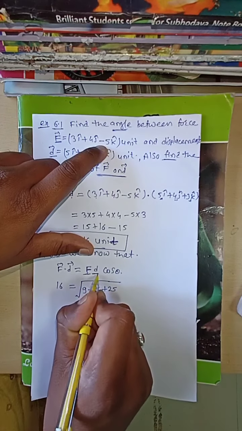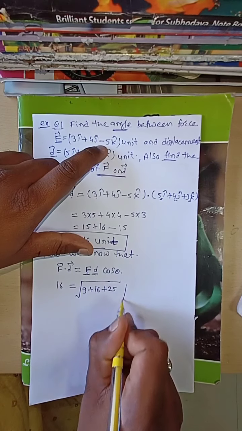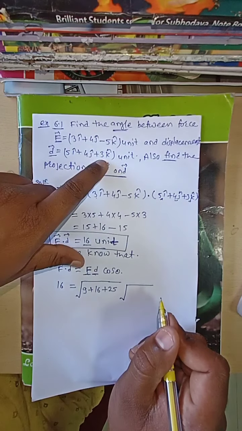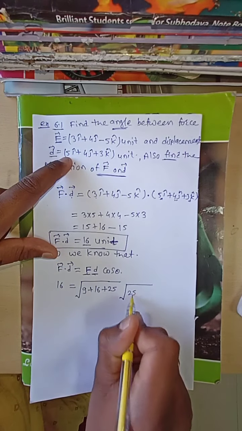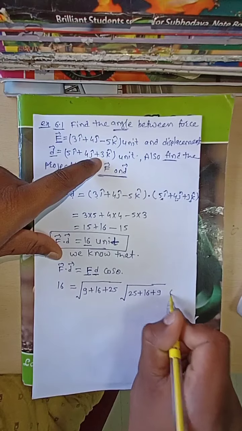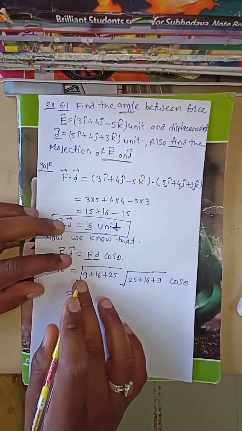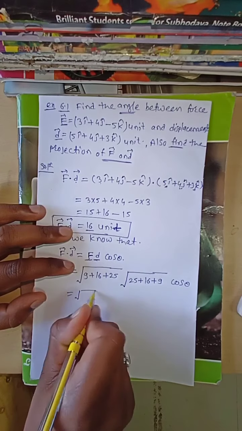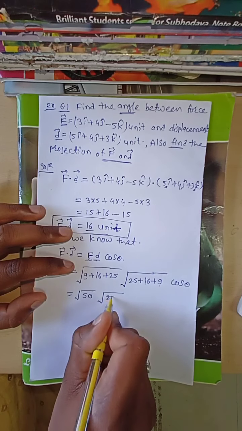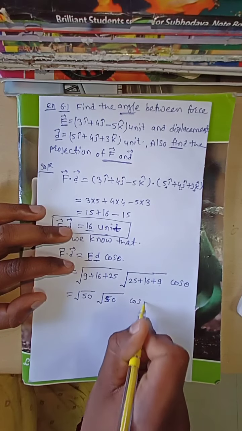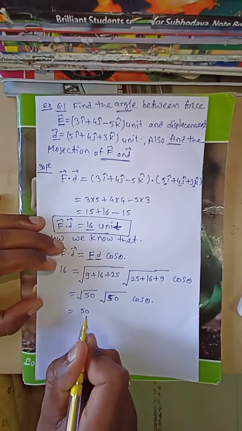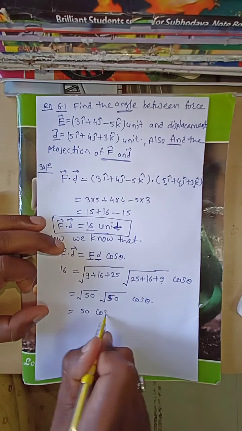Now how to find out D? D is the same, under root of the square of 5 plus square of 4 plus square of 3, into cos theta. Square of 5 is 25 plus square of 4 is 16 plus square of 3 is 9. Now this is 9 plus 16 plus 25, which is under root 50 into under root 50, into cos theta, that is 50 cos theta.